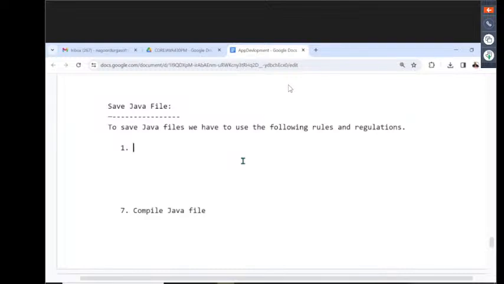But Java has provided a convention for this situation. Instead of saving the Java file with any other name, it is suggested to save the Java file with the main class name.